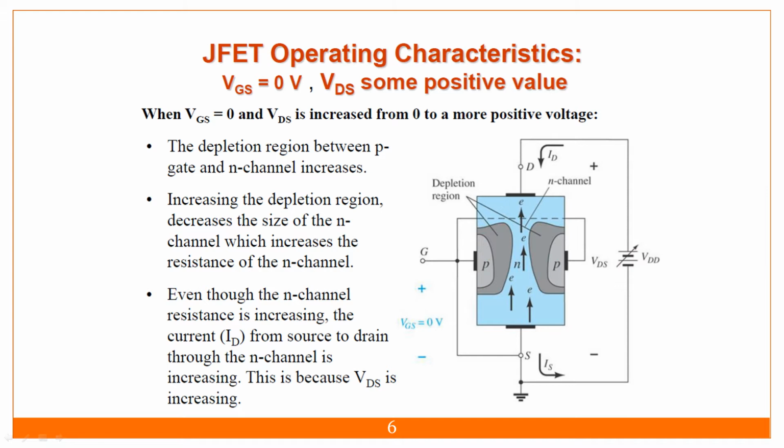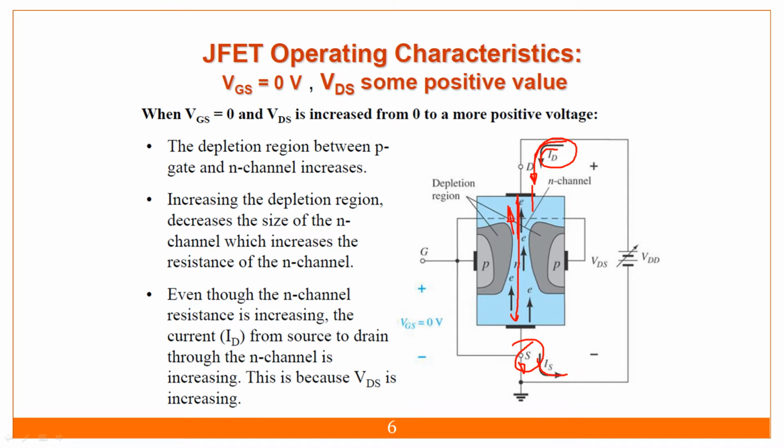If more electrons are attracted, more current is caused to flow. We know that wherever there is a flow of electrons, the current flows in the opposite direction. So electrons are flowing in this direction, so current is flowing in this direction. The current that flows through the drain terminal we denote as ID, and that current flows through this path and comes out of the source terminal, where it is IS.